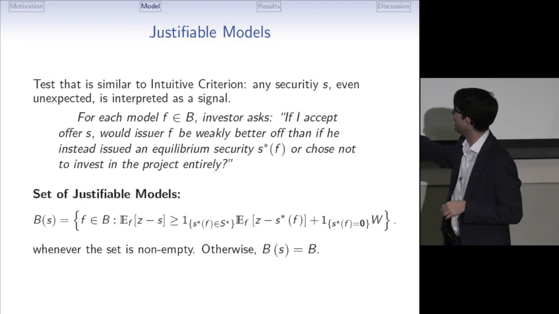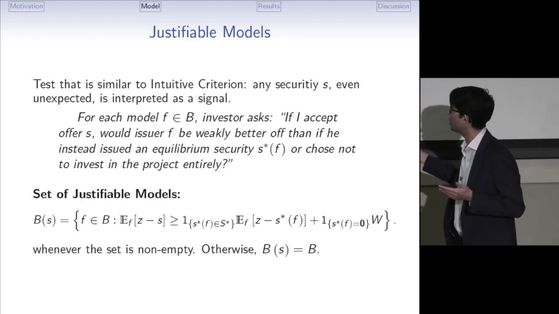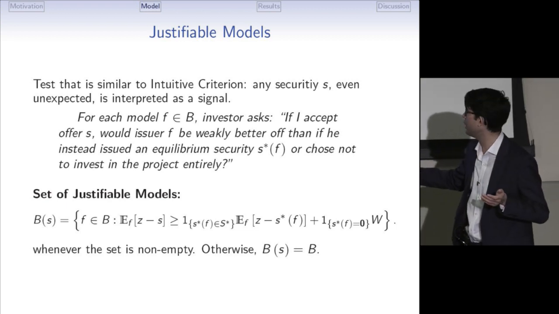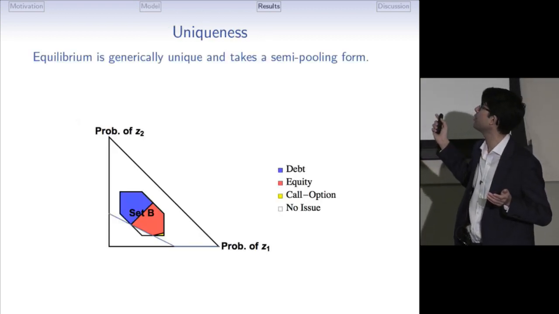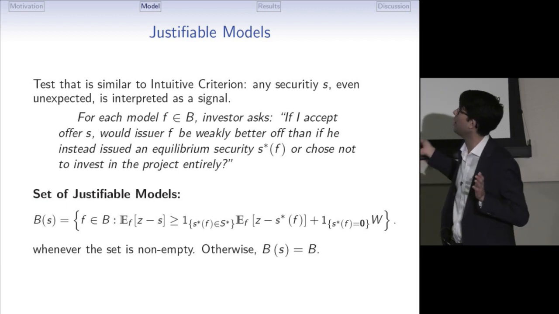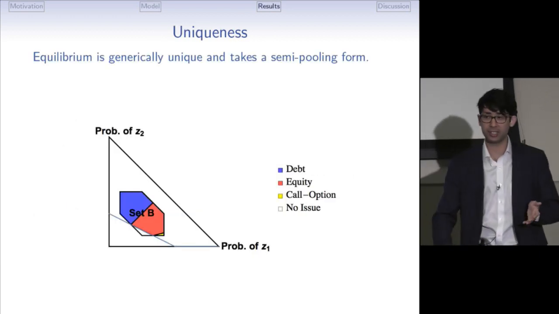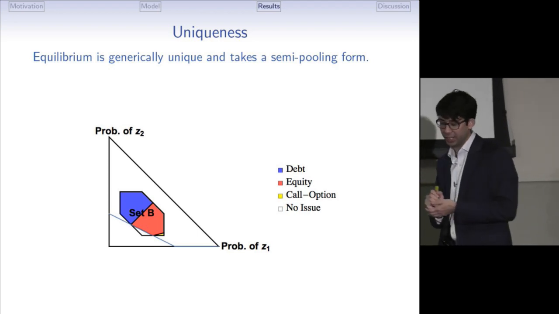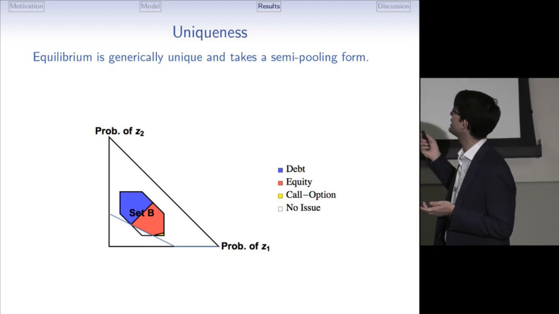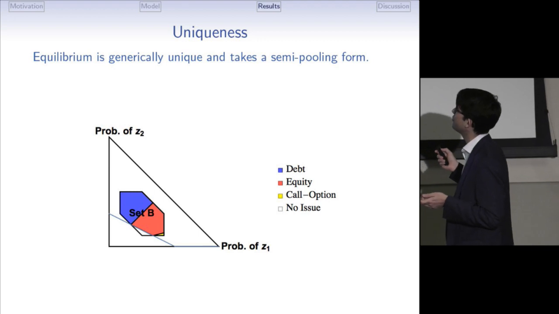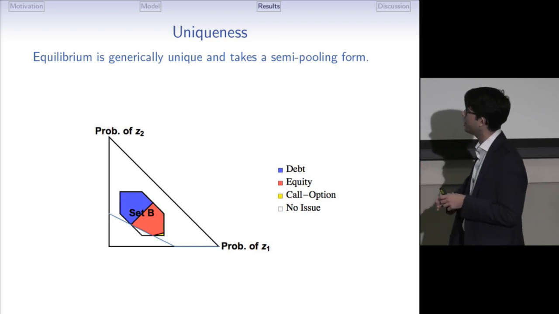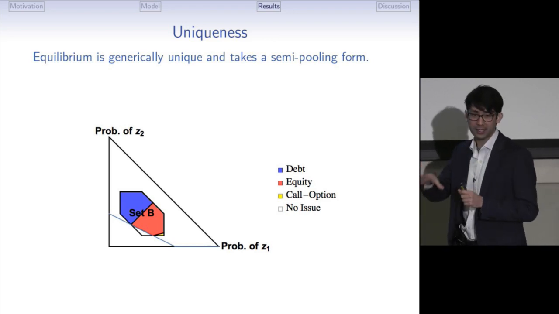If this set happens to be empty, then we assume that the investor doesn't learn anything, so B of S is equal to B. Okay, so this is the model. Now let me give you a preview of the results, and then I'll tell you the intuition. First of all, the equilibrium is generically unique, and it takes the following semi-pooling form. So here's our hexagon, the uncertainty set. In this hexagon, there are different colored regions, and they pool on the same security.